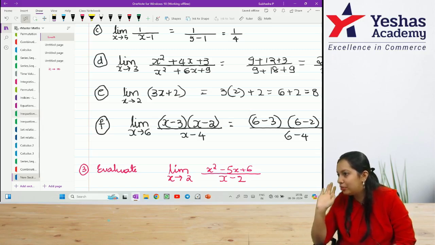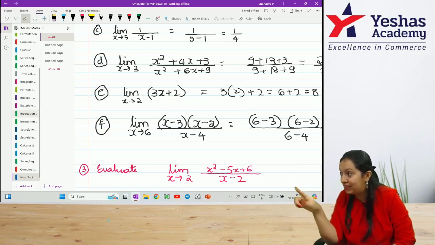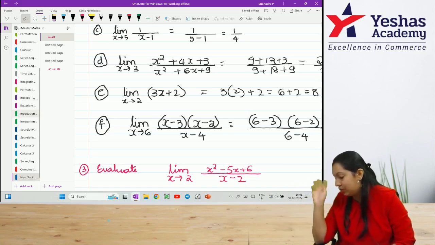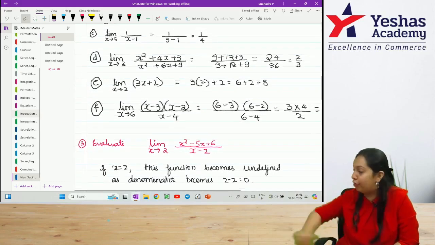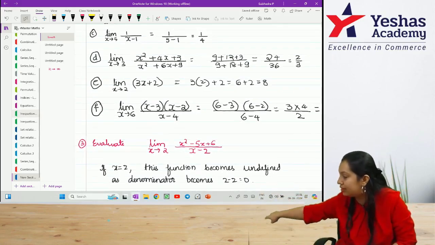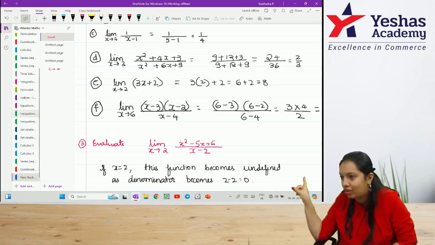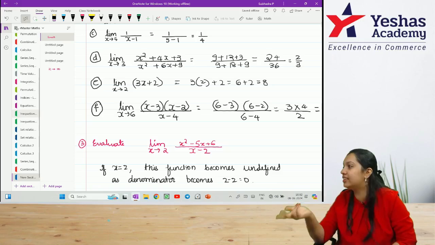So, directly if you put 2 in place of x, 2 square is 4 minus 5, 4s are 20 plus 6, whole divided by 2 minus 2, 0. Something divided by 0 is not allowed. It should not become divided by 0. So, it is taking this indeterminate form. In the denominator, it is becoming 0. That should not happen. So, I can't put 2 in place of x. So, what do I have to do? Check either the numerator or the denominator. I have to use the factorization method.